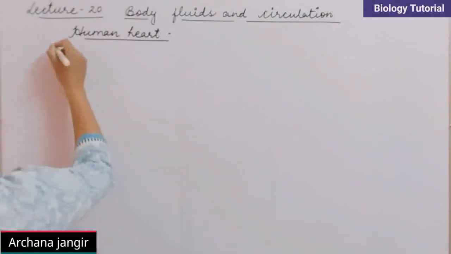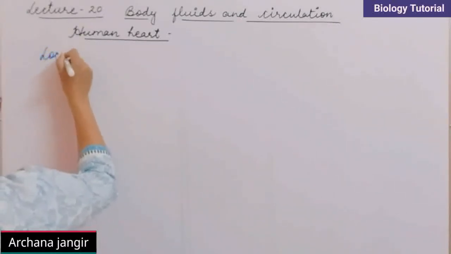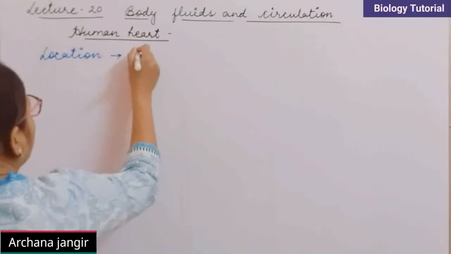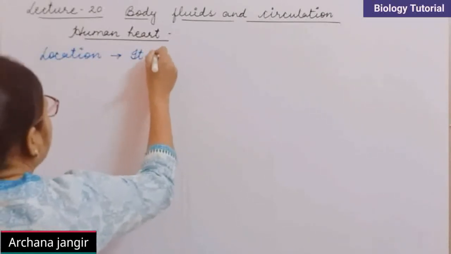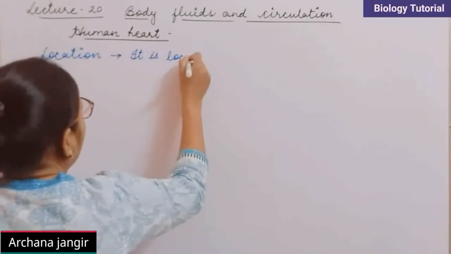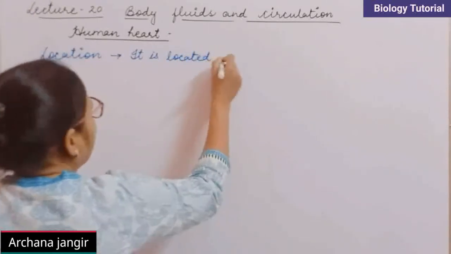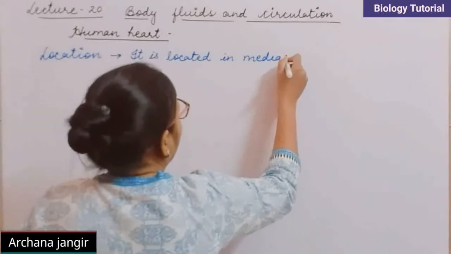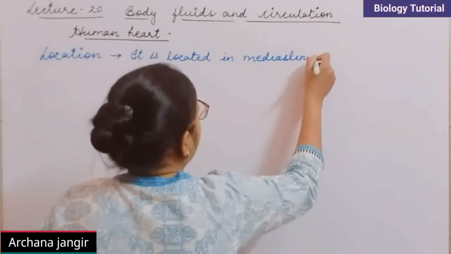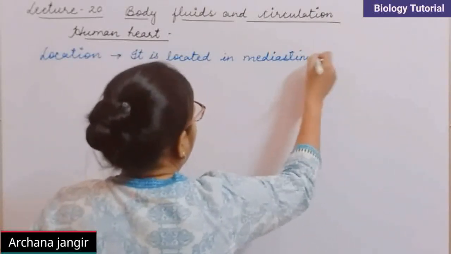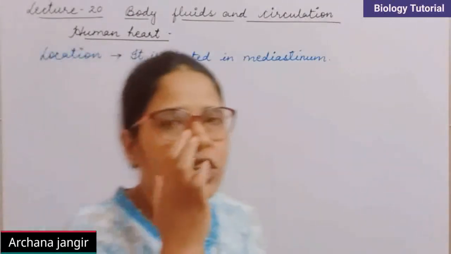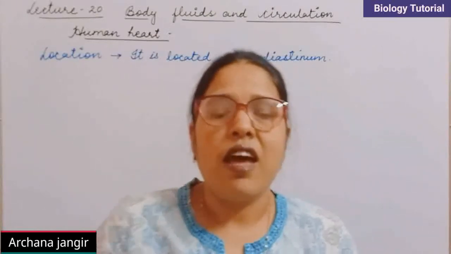So the location of the heart is: it is located in the mediastinum. Okay? We have discussed that there is a notch present in the left lung.